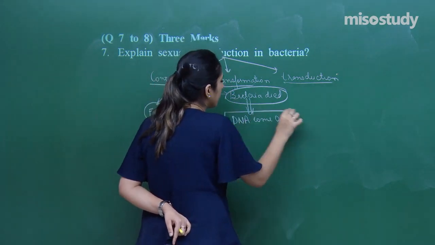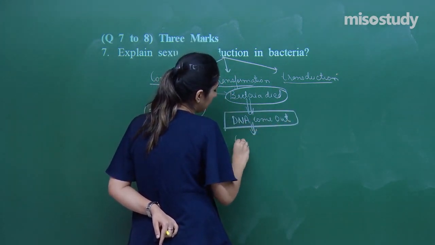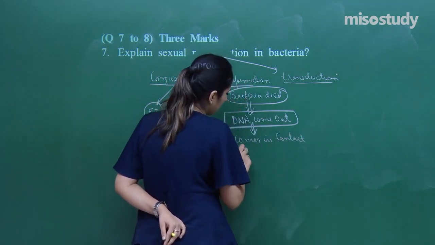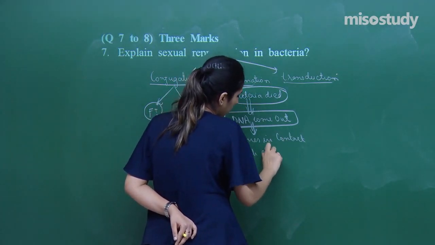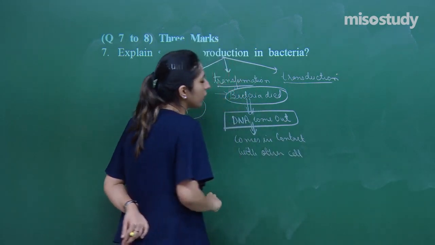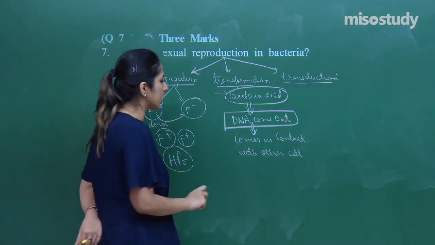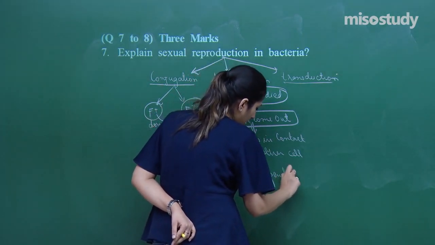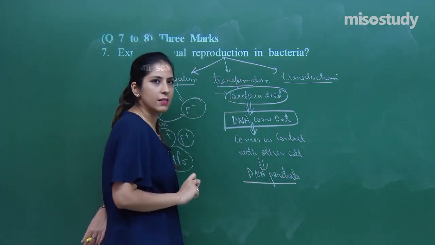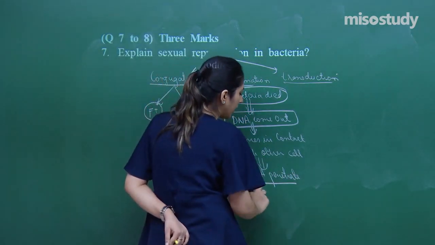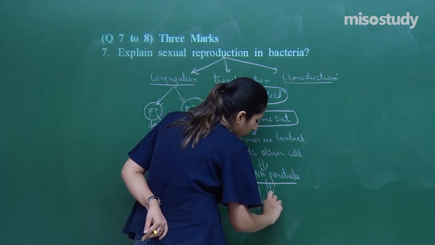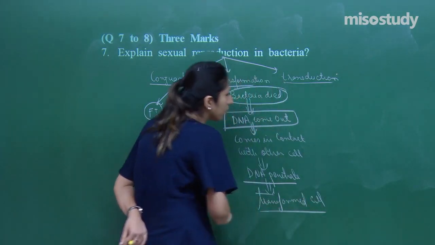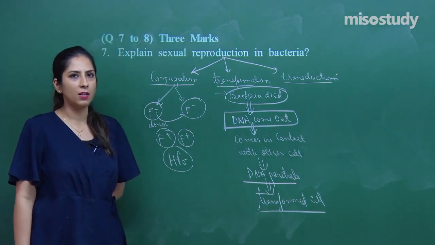When the DNA comes in contact with other cells, DNA will penetrate into those cells, and those cells in which the foreign DNA is present are called transformed cells. That is also a method of sexual reproduction, which is transformation.